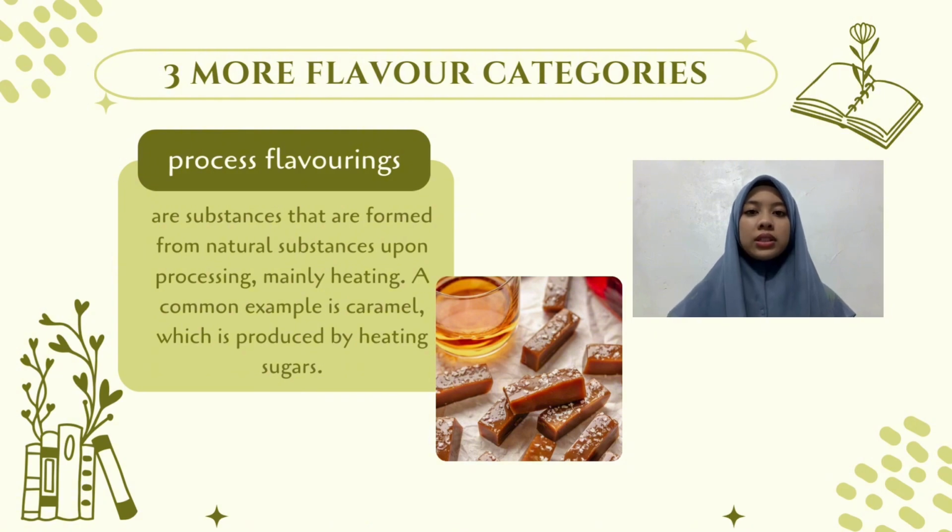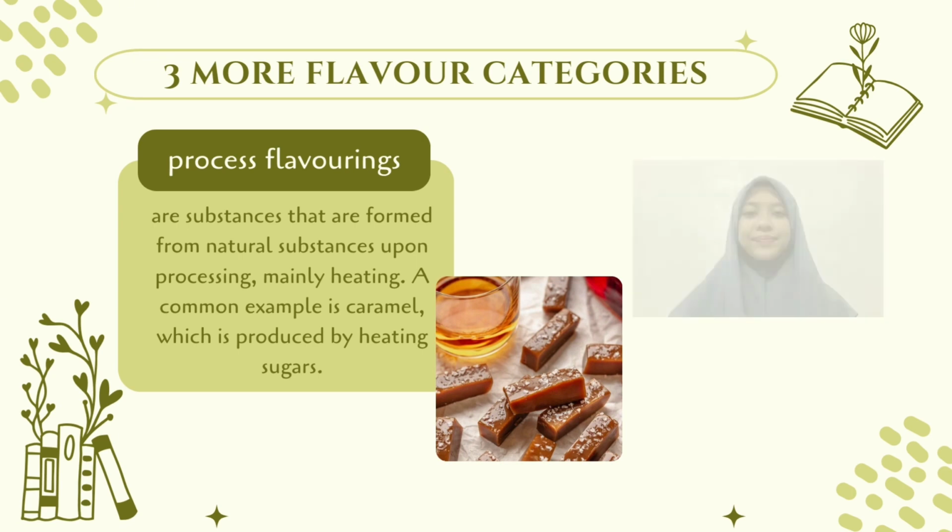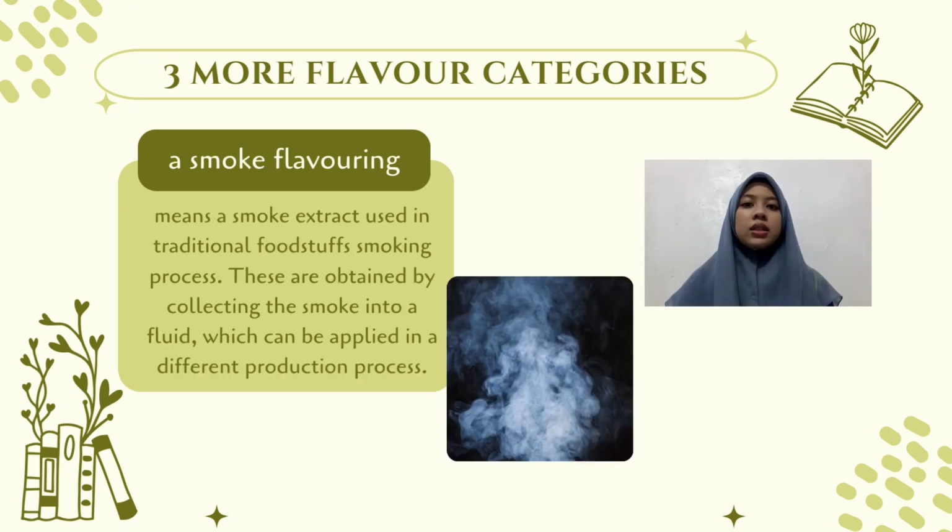Next, processed flavorings are substances that are formed from natural substances upon processing, mainly heating. A common example is caramel, which is produced by heating sugars. Lastly, a smoke flavoring means a smoke extract used in the traditional foodstuffs smoking process. These are obtained by collecting the smoke into a fluid, which can be applied in a different production process.